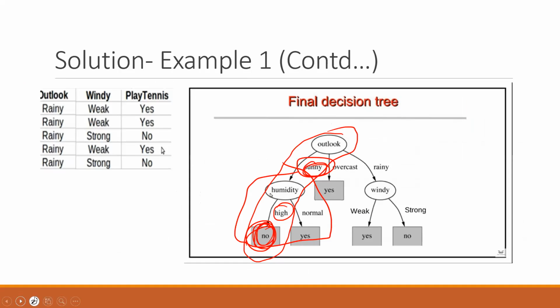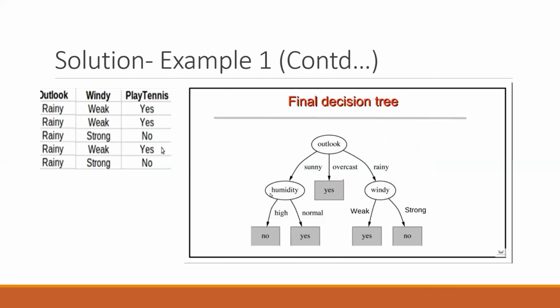So in this case, if my outlook equals overcast, it is yes. Obviously we have made this after doing the full processing. This is our decision tree. After doing the full processing of ID3, we have gone through the process of selection through ID3, and information gain helped us make all the splits.